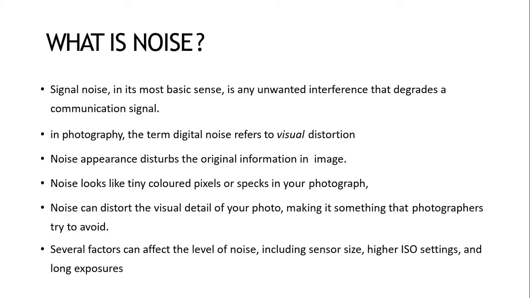In photography, the term digital noise refers to a visual distortion. Noise appearance disturbs the original information in an image. Noise looks like tiny colored pixels or specks in your photograph. Noise can distort the visual detail of your photo, making it something that photographers try to avoid. Several factors can affect the level of noise, including sensor size, higher ISO settings, and long exposures.